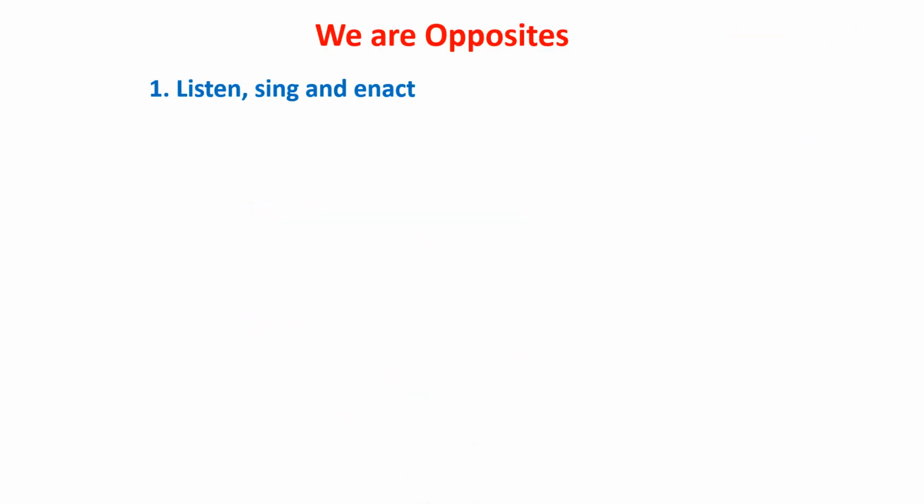Let's start with the poem We Are Opposites. First of all, I am going to read one stanza and explain the same. Then after that we are going to see the opposite words and then I'm going to read the whole poem. Okay, so let's get started.